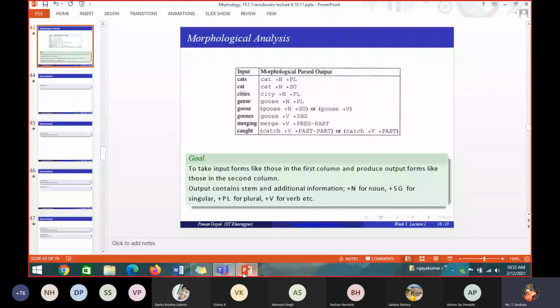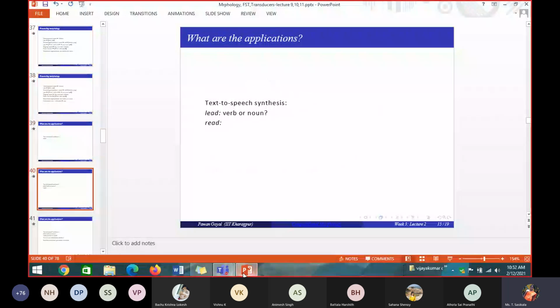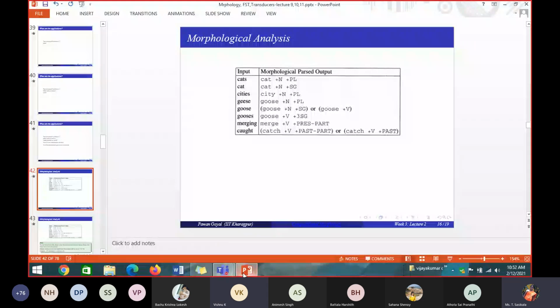Okay, then we'll move to the next topic. After morphology, we'll see what morphological analysis is. What is the main important thing in processing morphology? What is morphological analysis? We have already seen it. Morphological analysis for a word is equal to a set of lemma and the tag. Very good. So morphological analysis means for each and every word, we should have a set of lemma and the corresponding POS tagging for the word.